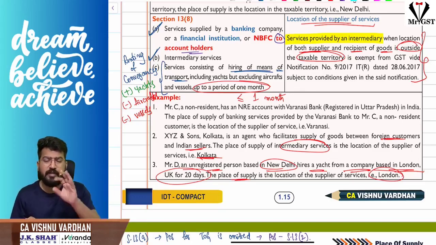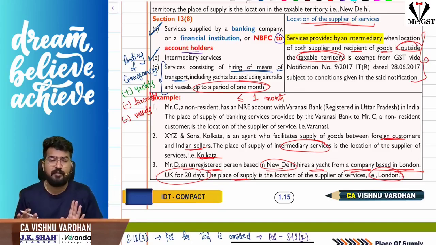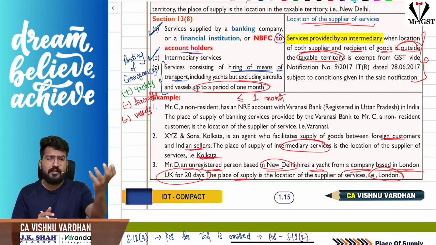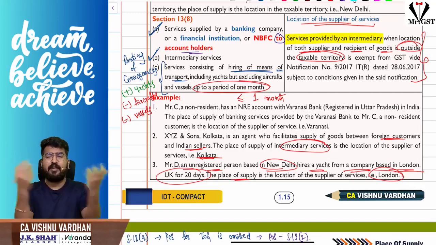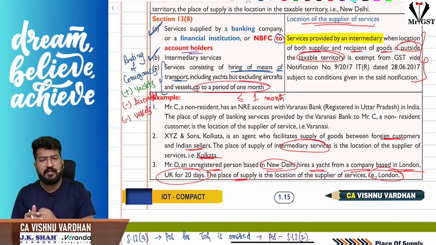So for that period, if you are renting, then also 13 subsection 8 will come into picture. Location of supplier itself will be the place of supply. Here one interesting point is, sir, I am an intermediary providing services. Here either a supplier is providing some goods to another recipient or providing some services to another recipient, and I am connecting both of them. So I am acting as an intermediary.